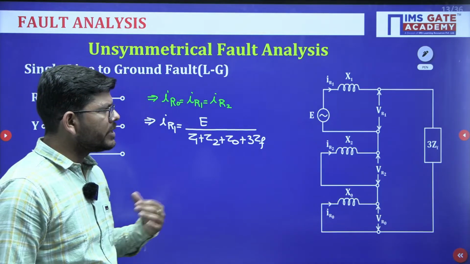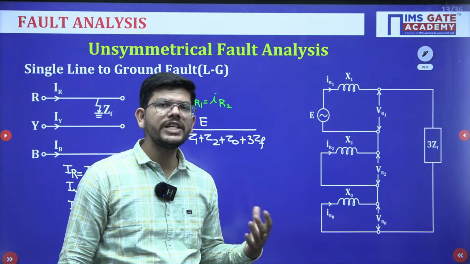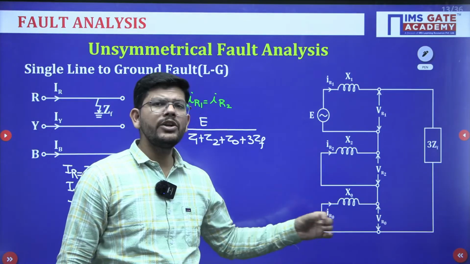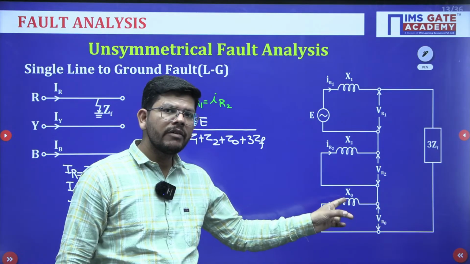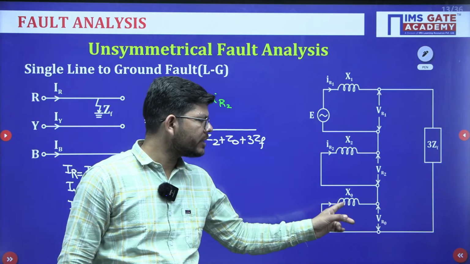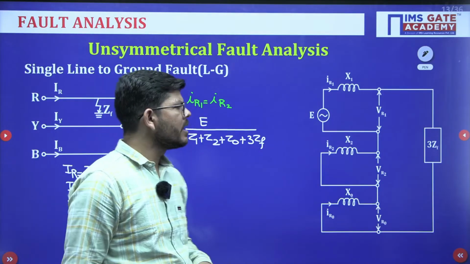And sometimes, instead of ZF, they give the value of Zn. If Zn, the neutral impedance, is given, you will draw that neutral impedance here. X0 will not be drawn alone, it will be drawn as X0 plus 3Xn. So, that 3Xn will also come here, okay.